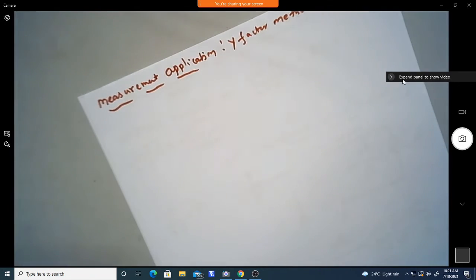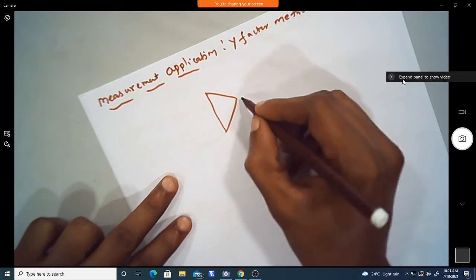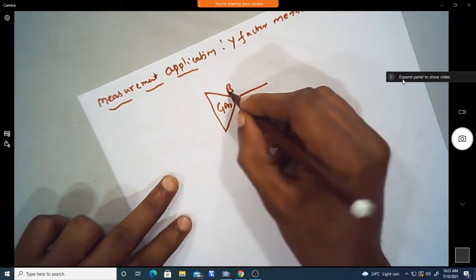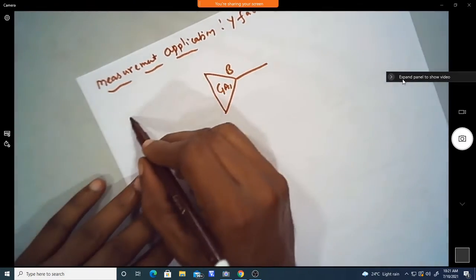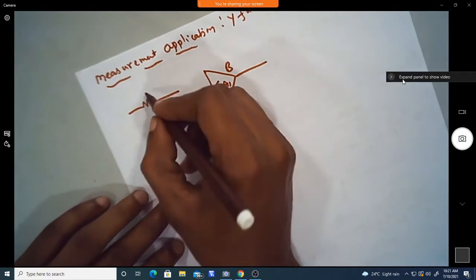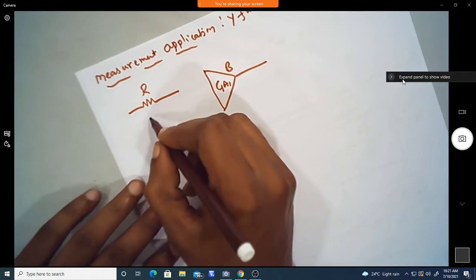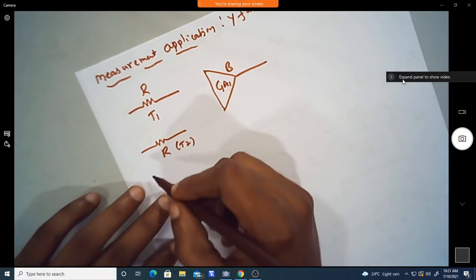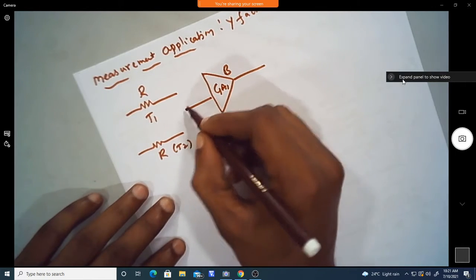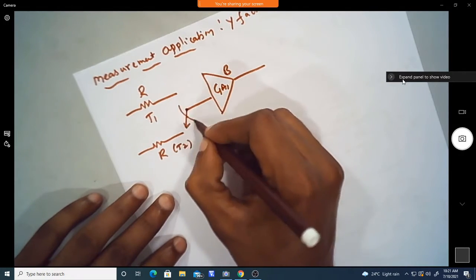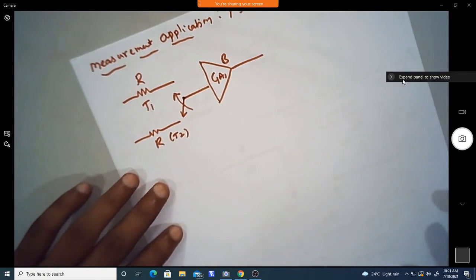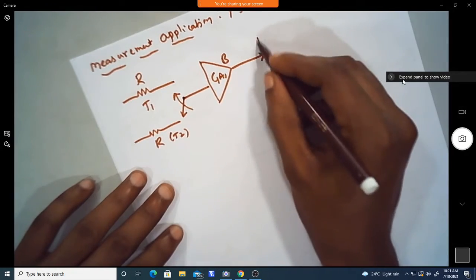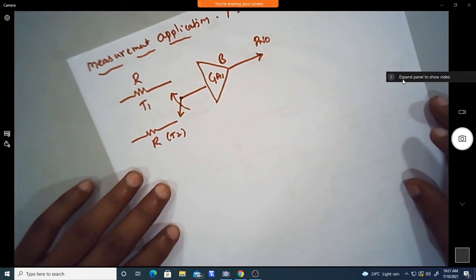So it is also called the Y factor method. Now we have an unknown amplifier, which has a gain as well as a bandwidth, and we will be connecting two sources: one resistor at temperature T1, and another source at temperature T2. We connect them alternately, measuring first at one position and then at the other, and we get the noise power at the output of the amplifier.